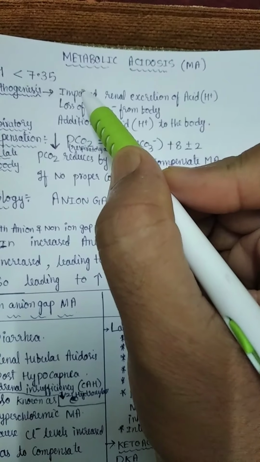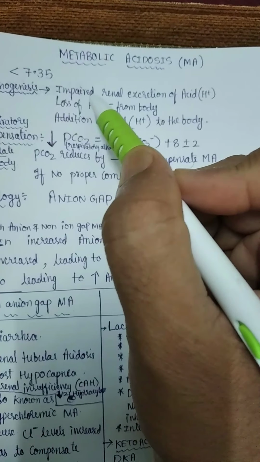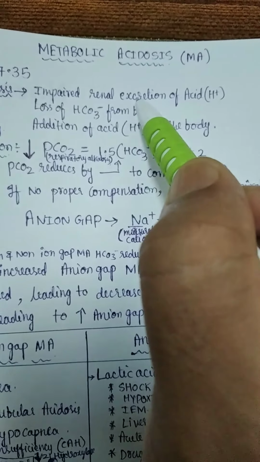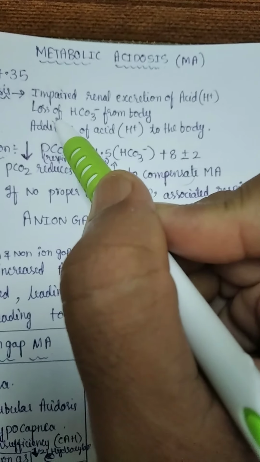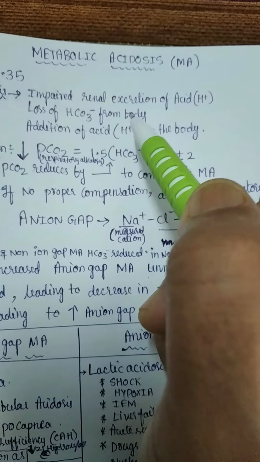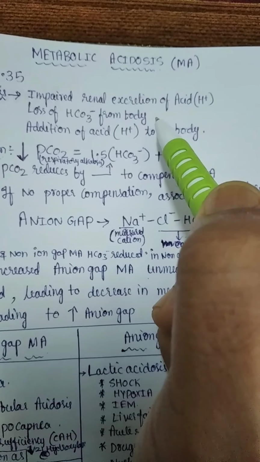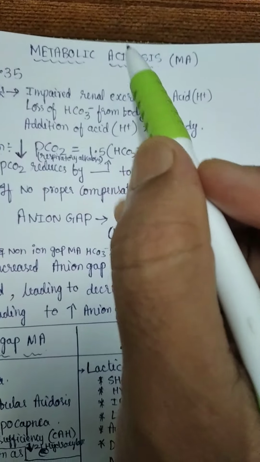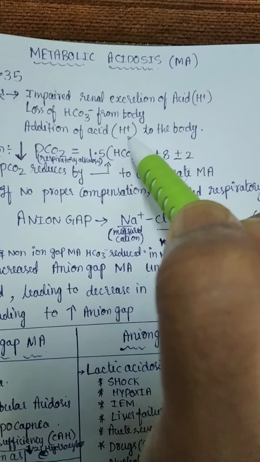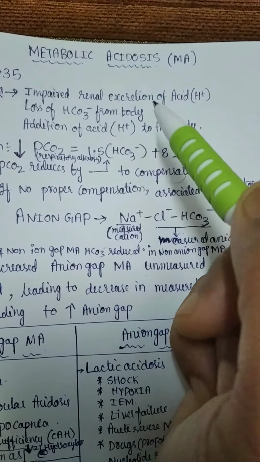This increase in acid and decrease in alkali is mainly by these three mechanisms: impaired renal excretion of acid, loss of bicarbonates, that is alkali, from the body, which helps in neutralization of acid but if it is lost, then there will be metabolic acidosis, and addition of acid to the body, extra acid to the body.